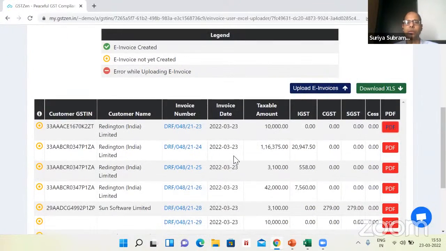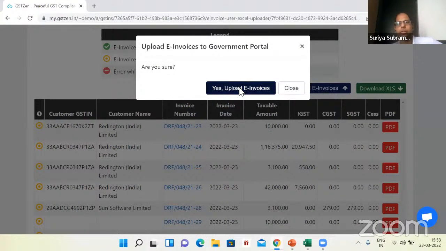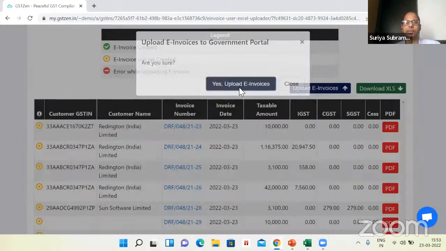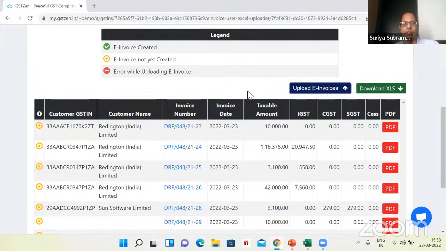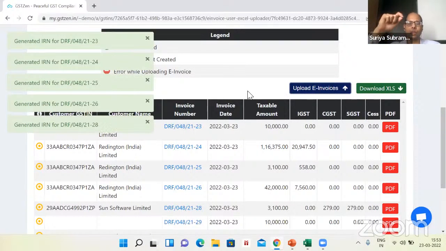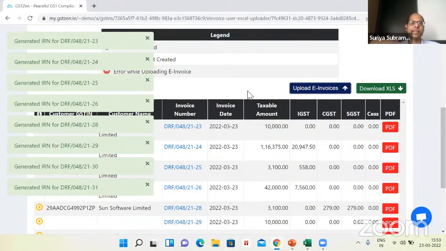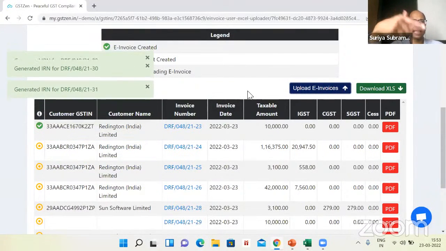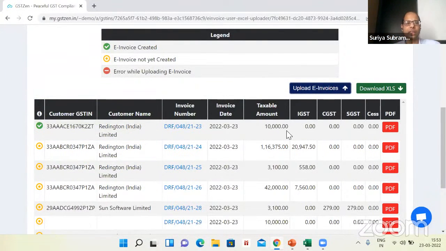Now what I will do, I'll press this button to generate e-invoices on the government portal. Once I say upload e-invoices, GSTZen software will take a few seconds. It will walk through the invoices, go over them one by one, and generate e-invoices. You can see a message on the left saying that the IRN is generated for these.